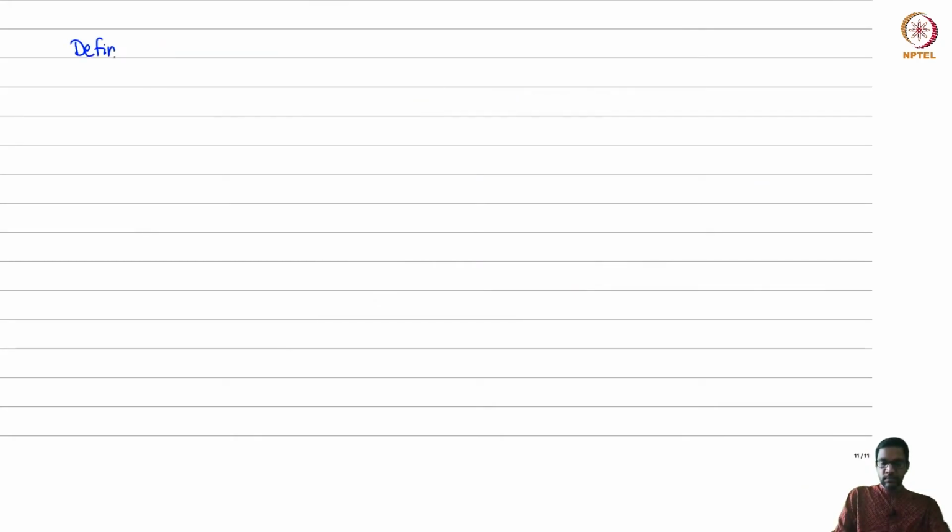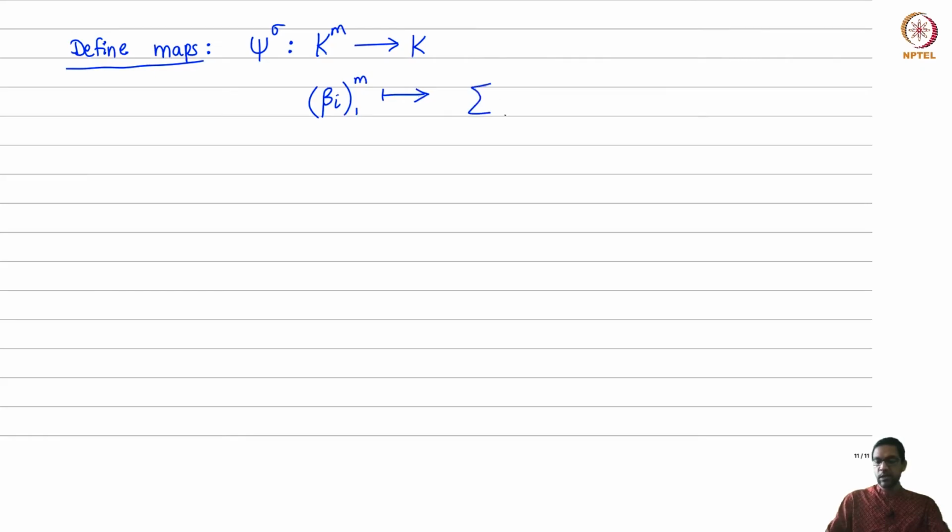Okay, so we have manufactured in some sense many linearly independent subsets, starting with the first one, and now comes the sort of important, non-obvious step. Let's define maps as follows. We are going to define maps from K^m to K. I will call this map ψ, but this map will also depend on σ. Given an m-tuple β_i of numbers in K, I will map this to the corresponding linear combination of the linearly independent set σα_i.